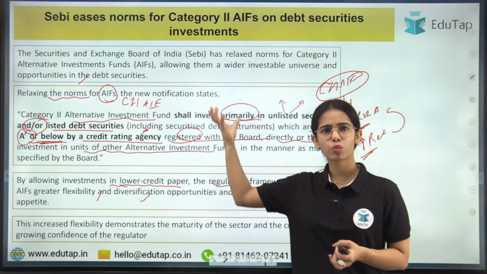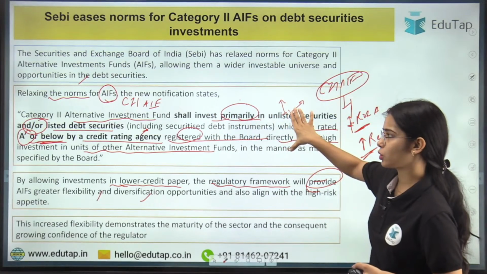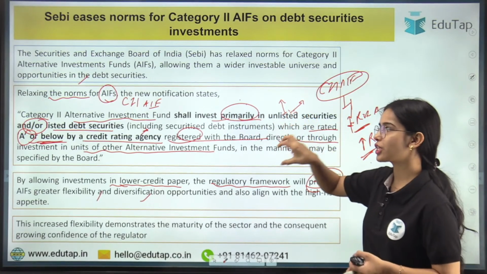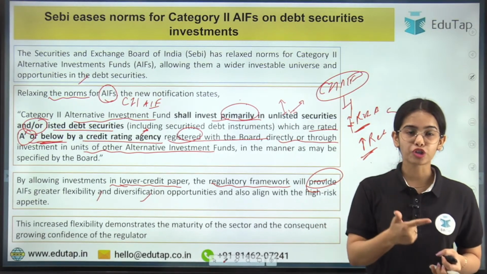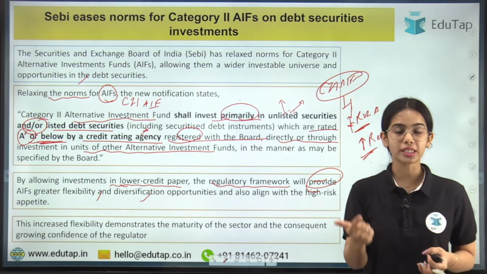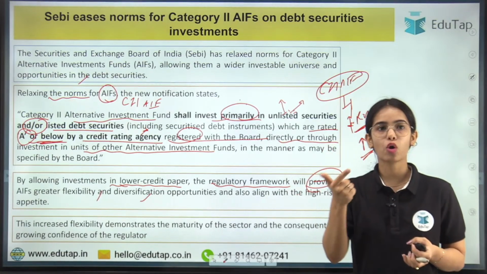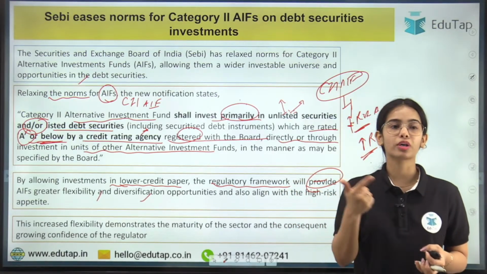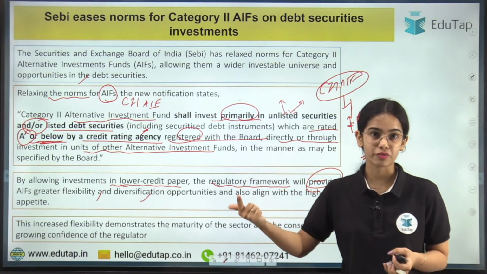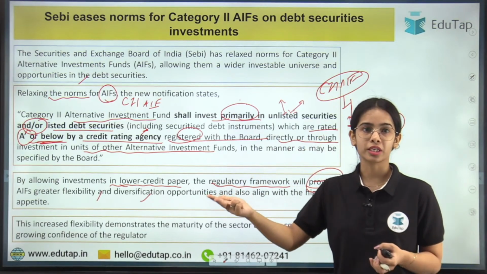Clear? This was the main thing to focus on: Category 2 AIFs shall invest primarily in unlisted securities, and now they have the opportunity to invest in listed securities that have a credit rating of A or below. They can do it directly, or through other alternative investment funds by investing in those funds.